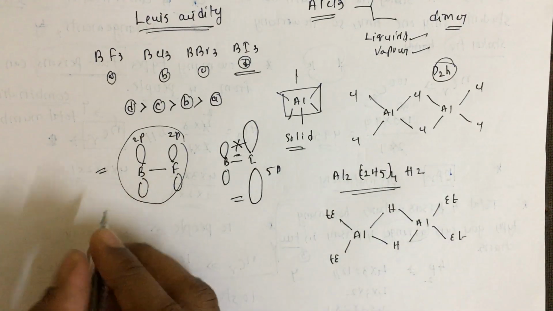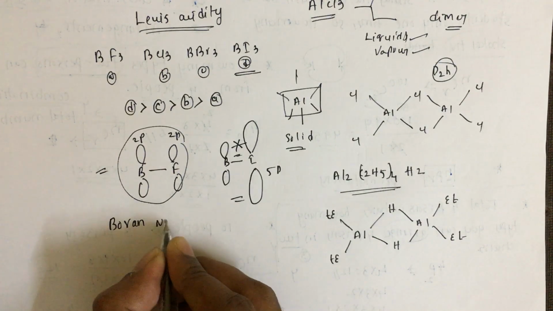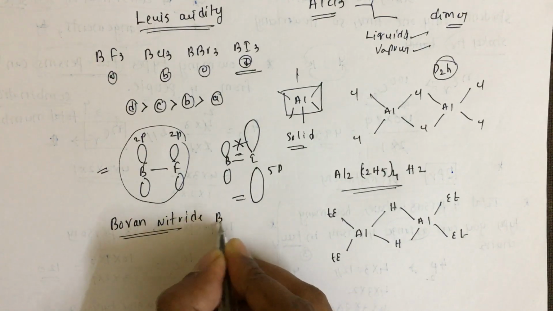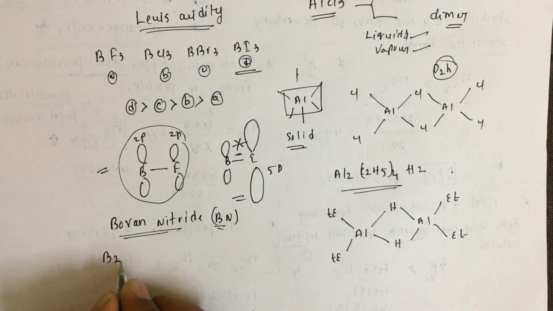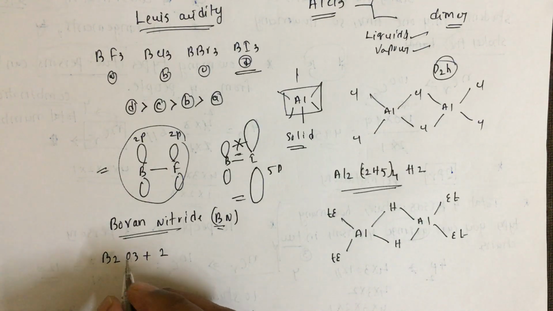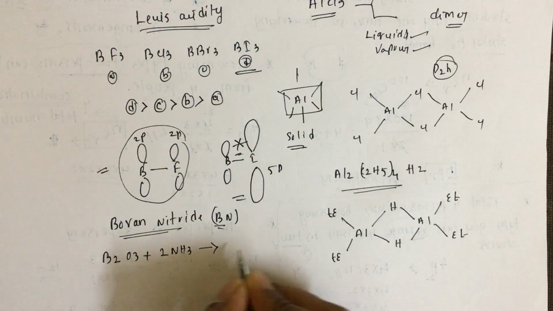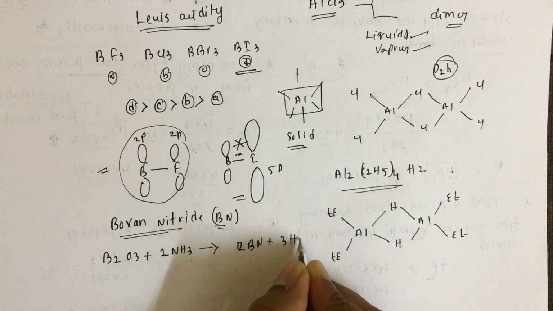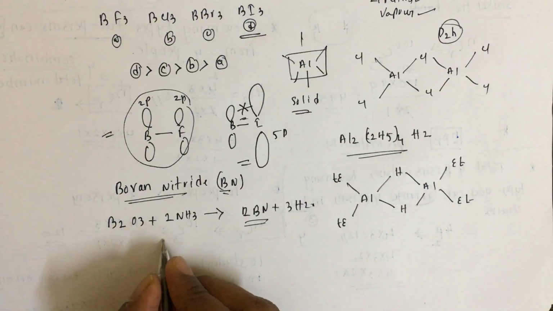And another thing we have here is boron nitride. We show this by BN, and we can prepare it by treating B2O3 with 2 moles of ammonia, which produces 2 molecules of BN plus 3H2. Why I am explaining this is, we know graphite, right?